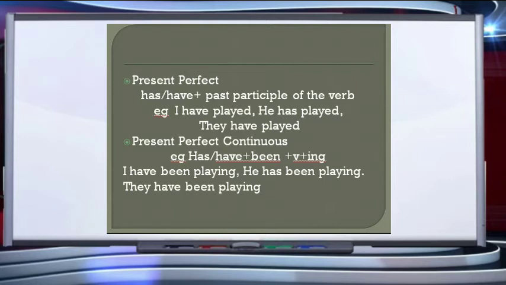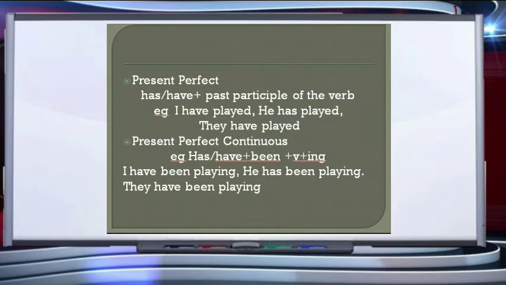So, the formation of present perfect tense is has or have plus the past participle of the verb. For example, I have played, he has played, they have played. Okay, so has or have plus past participle of the verb is used to write a sentence in the present perfect tense.